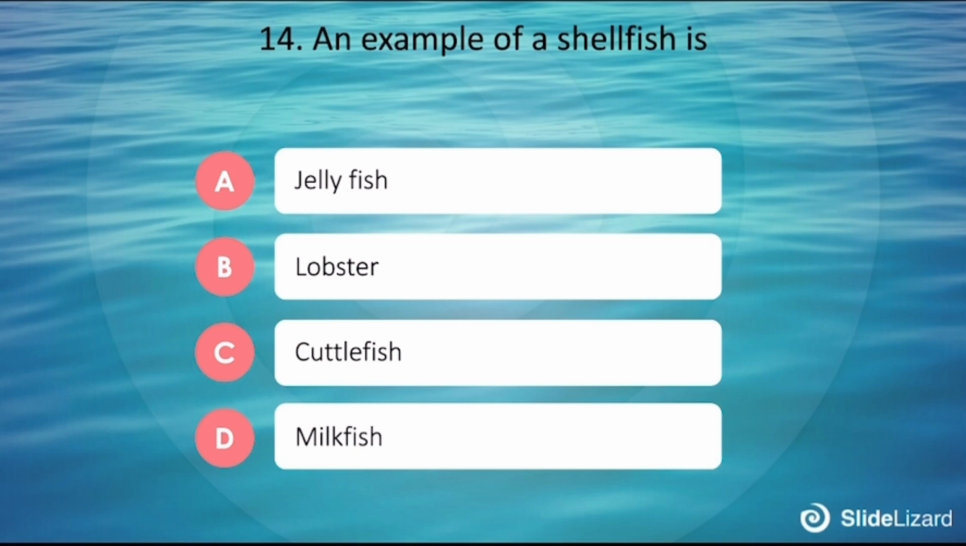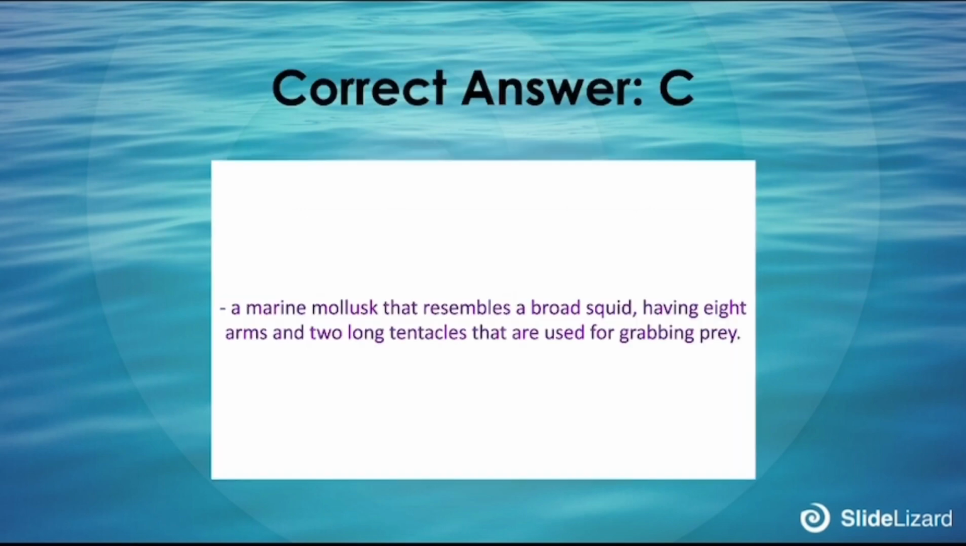14. An example of shellfish is: A. Jellyfish, B. Lobster, C. Cuttlefish, D. Milkfish. The correct answer is C. A marine mollusk that resembles a broad squid, having 8 arms and 2 long tentacles that are used for grabbing prey.